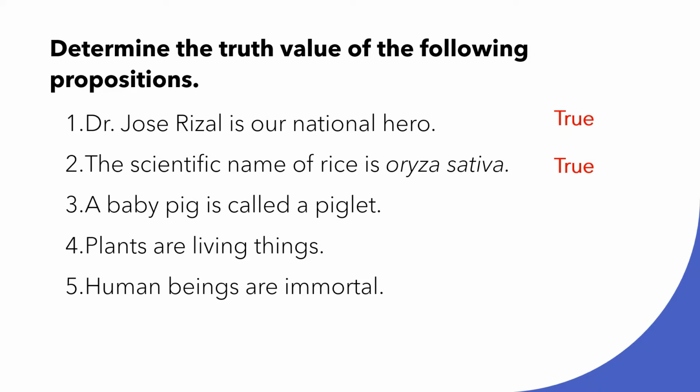A baby pig is called a piglet. Is it true or false? Very good. It is true. Plants are living things. Is it true or false? Very good. It is true. How about human beings are immortal? Very good. It is false because we human beings are mortal.